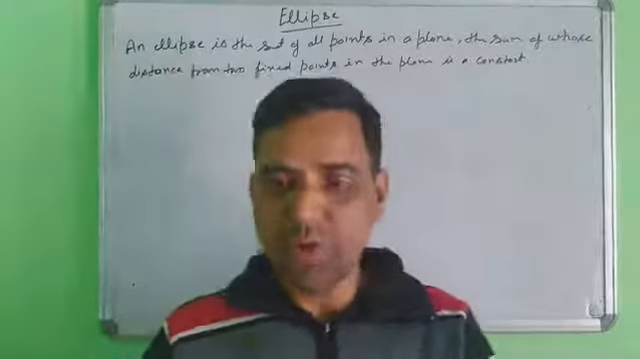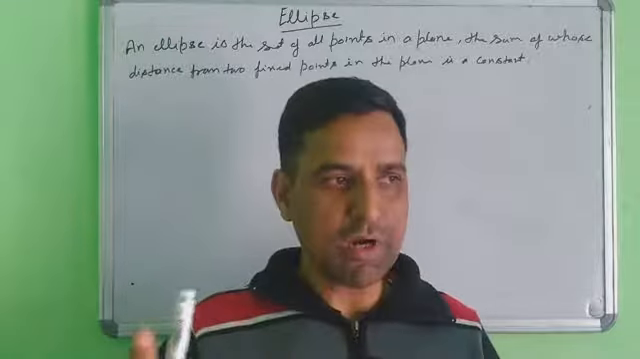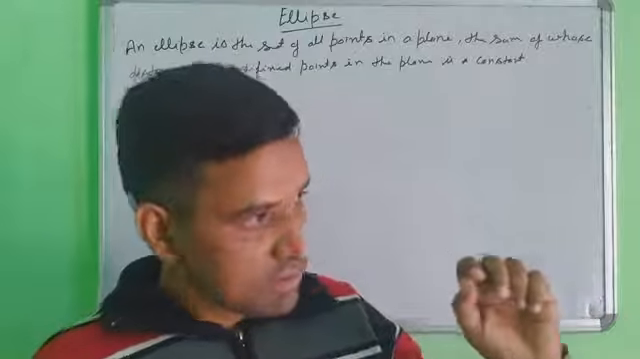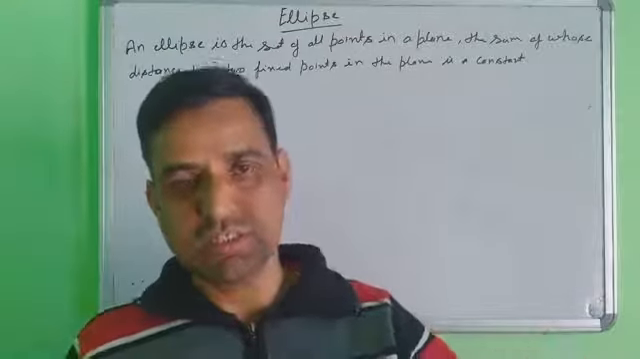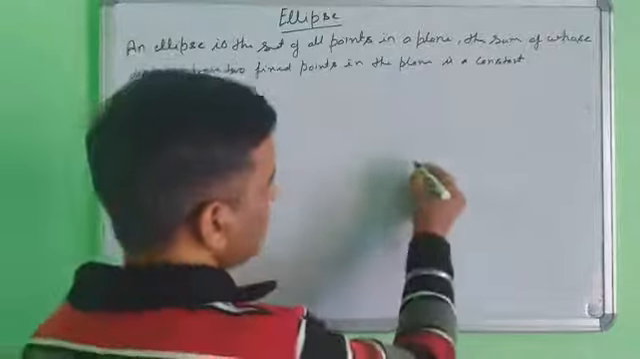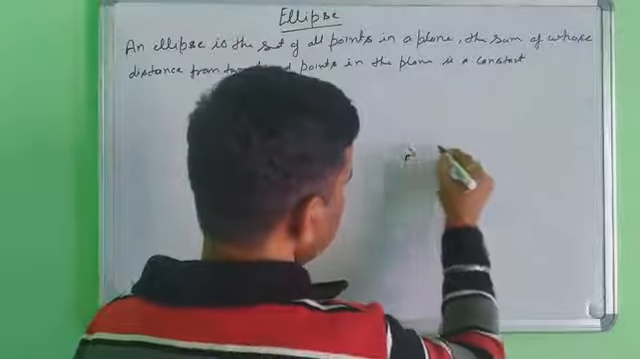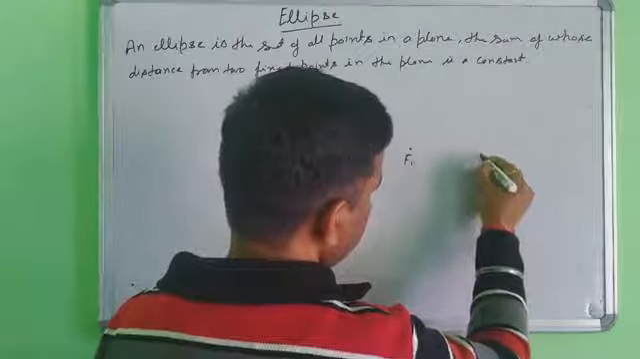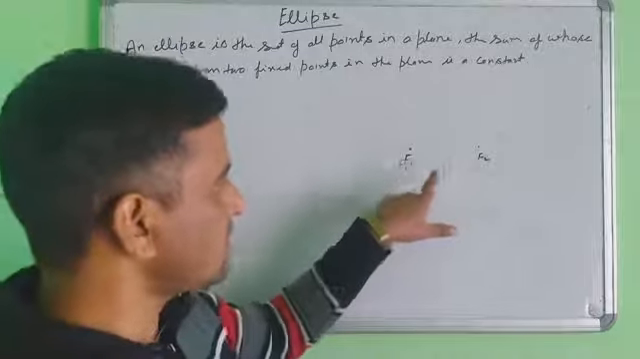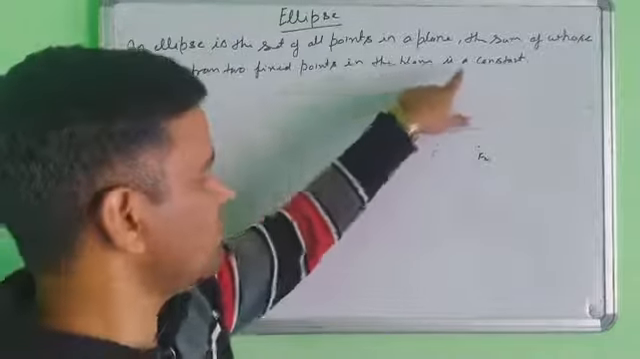Ellipse is the set of all points in a plane whose sum of distances from two fixed points is constant. Suppose you take two points, F1 here and the second point F2 here. It means the sum of the distances from the two fixed points in a plane is a constant.